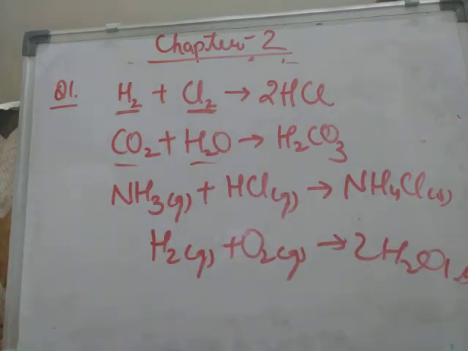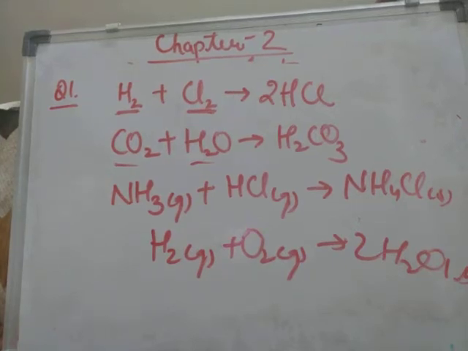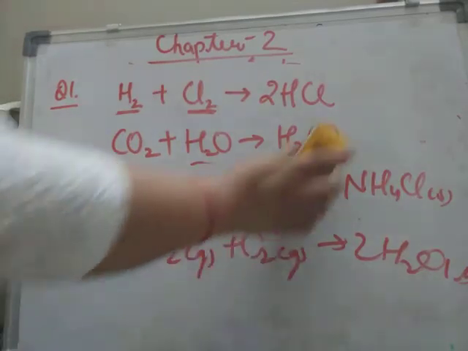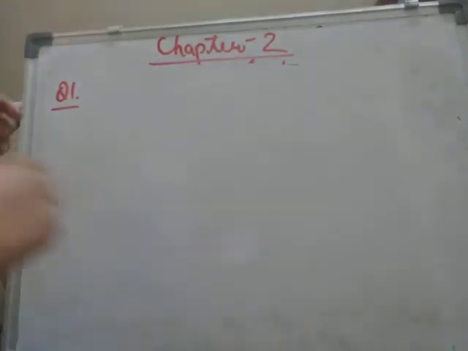Now the next question which we will see: suppose you are asked to define a thermal dissociation reaction and write a suitable example. So if thermal dissociation reaction has been asked, dissociation is what?